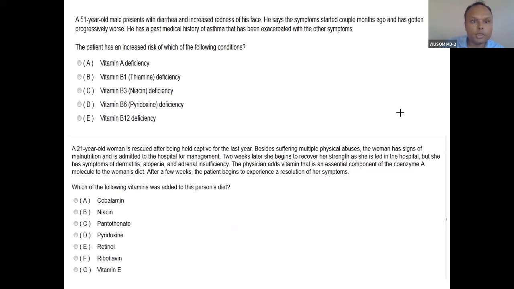Just tell me: a 50-year-old male presents with diarrhea and increased redness of the face. He says the symptoms started a couple of months ago and have gotten progressively worse. He has a medical history of asthma that has been exacerbated along with the other symptoms. The patient has increased risk of which of the following conditions?